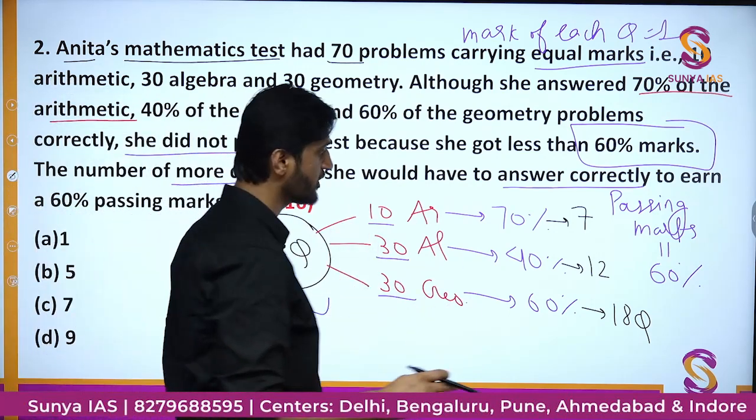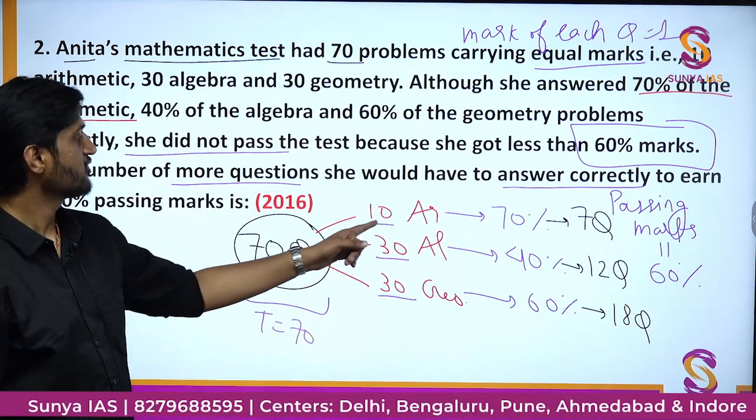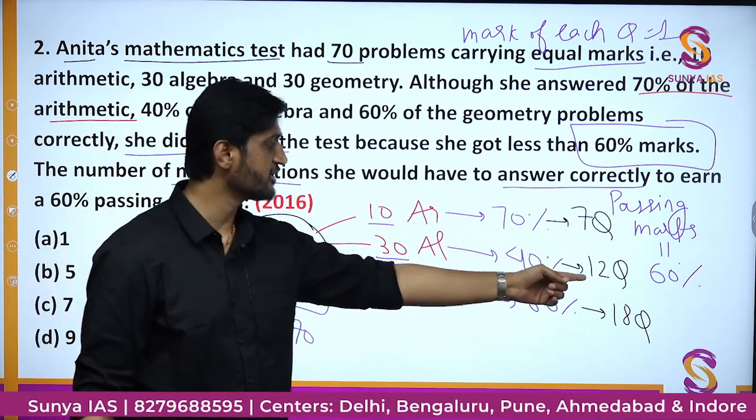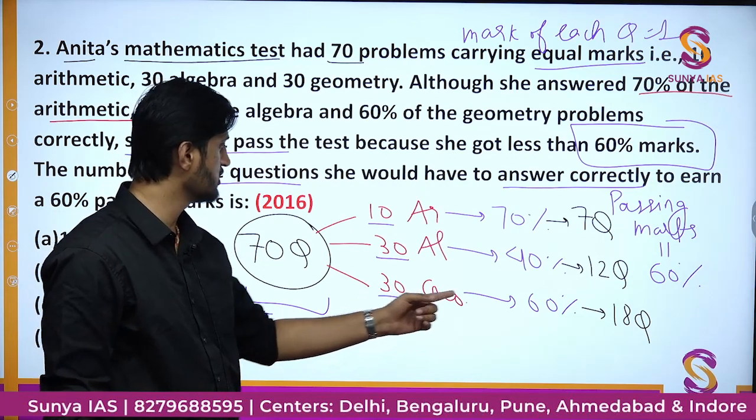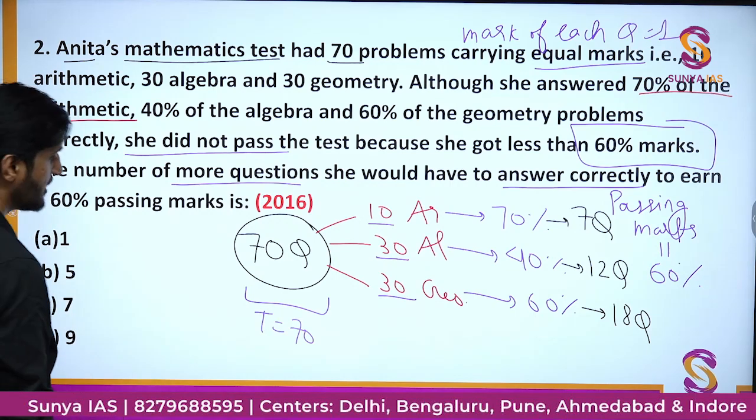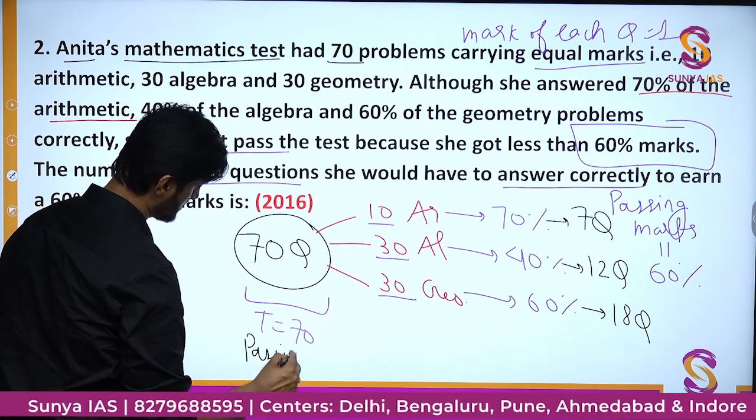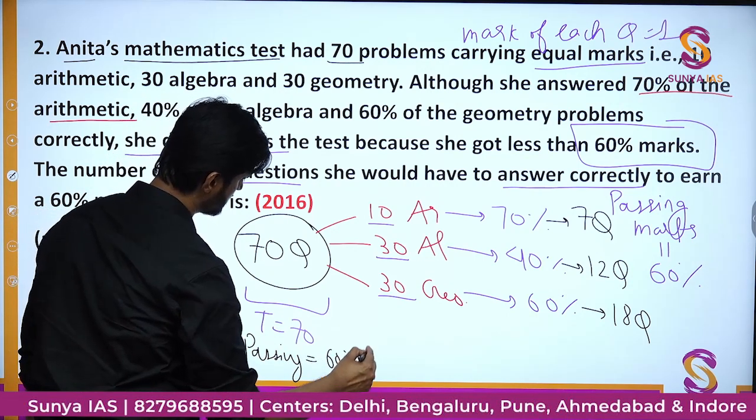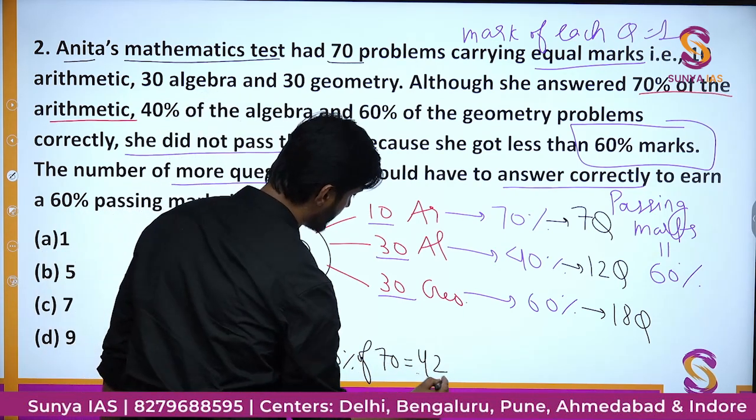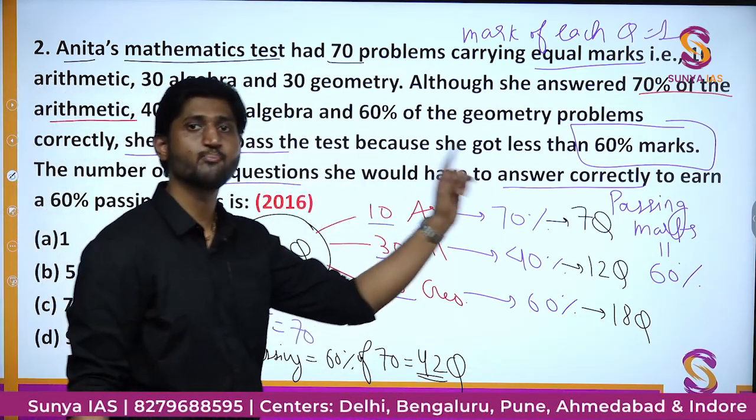Okay, are you able to figure out that part? So out of 10 arithmetic questions she is able to clear only 7, from algebra out of 30 only 12 questions, and out of geometry only 18 questions she could manage to get correctly. Okay, and how much is the passing marks? Passing marks is 60%. So in order to pass, you must get 60% of 70, that is 0.6 into 70, which is going to be equal to 42. So 42 questions one must attempt correctly in order to pass the examination.